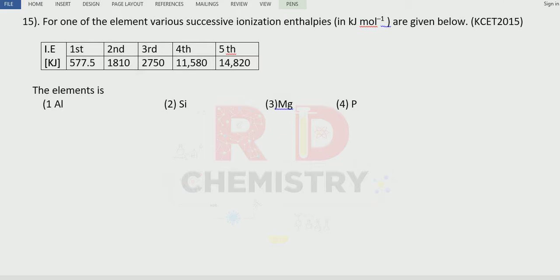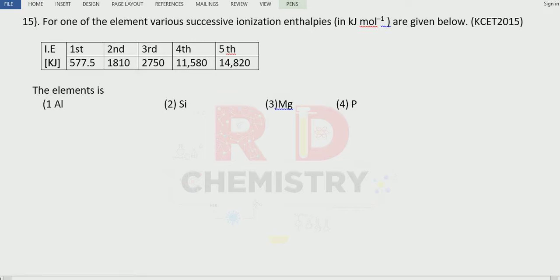Question number 15. For one element, various successive ionization enthalpies are given in kilojoules. Now we have to find out which element that is. Now see the ionization enthalpies. What do you mean by ionization enthalpy? Energy required to remove the electron. We can remove the first electron, first ionization enthalpy, second electron, second ionization enthalpy, and it goes on. Successive ionization enthalpies.